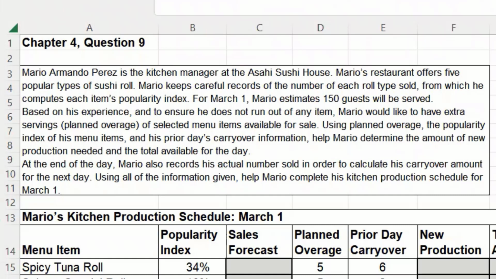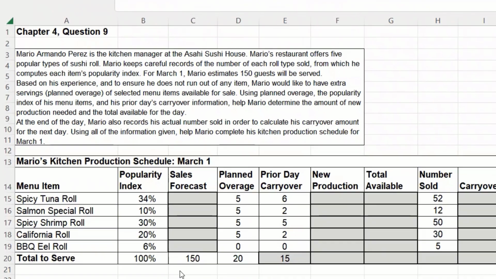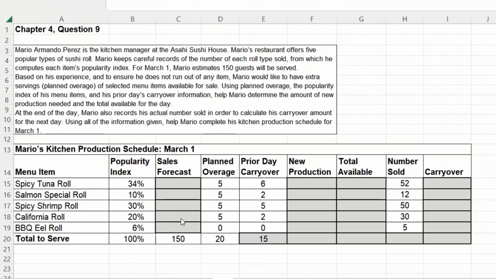At the end of the day, Mario also records his actual numbers sold in order to calculate his carryover amount for the next day. Using all the information given, let's help Mario complete his kitchen production schedule for March 1st. All right, so he knows he's going to serve 150 guests. So let's start by making his sales forecast.